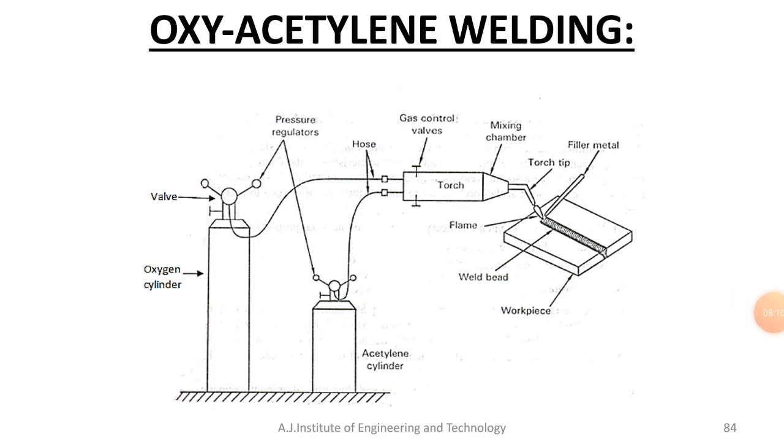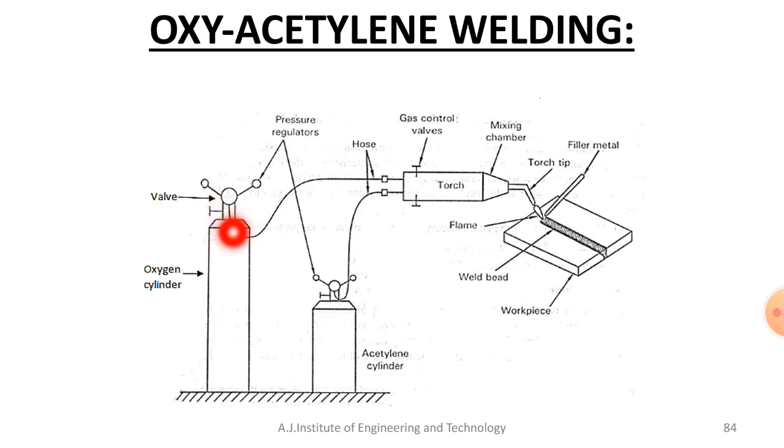About the construction of oxyacetylene welding, you can see here there will be two important cylinders to store the gases, one for oxygen and one for acetylene. One is the smaller one and the other is the bigger one. The bigger one is for oxygen and the smaller one for acetylene, and each has a valve at the end to control the flow rate, and a pressure regulator to know the working pressure for this welding process.